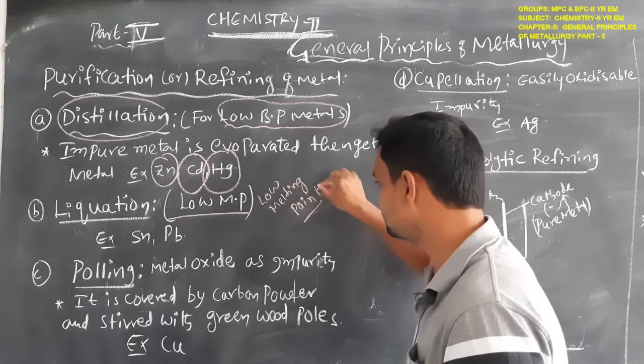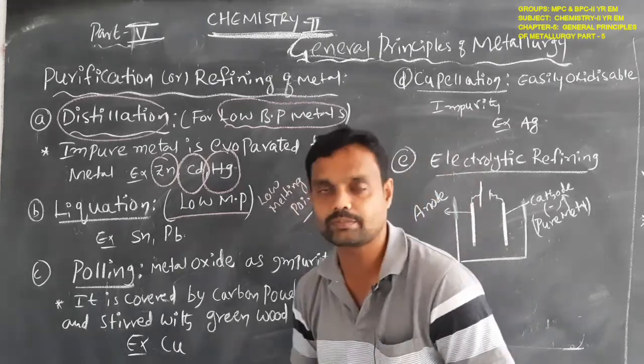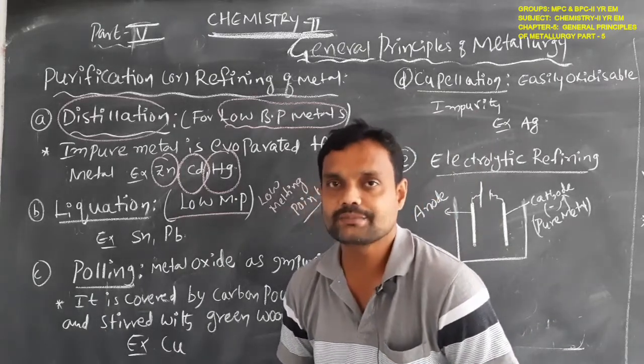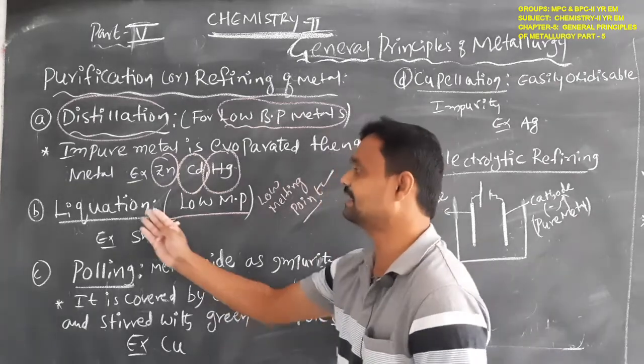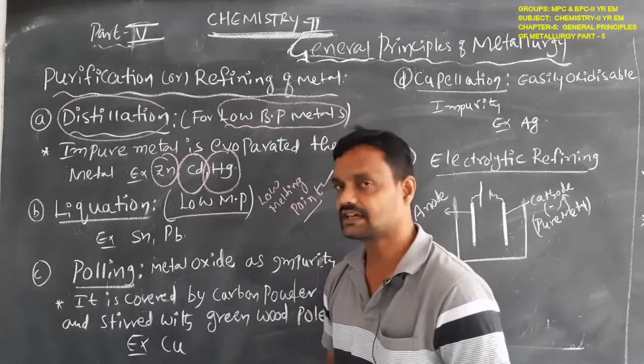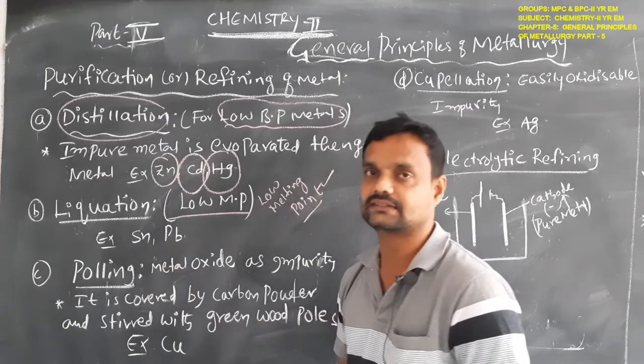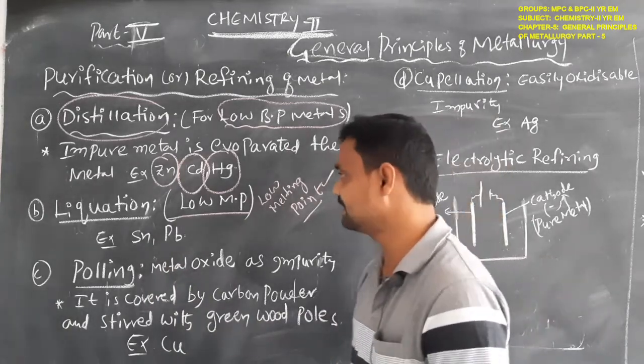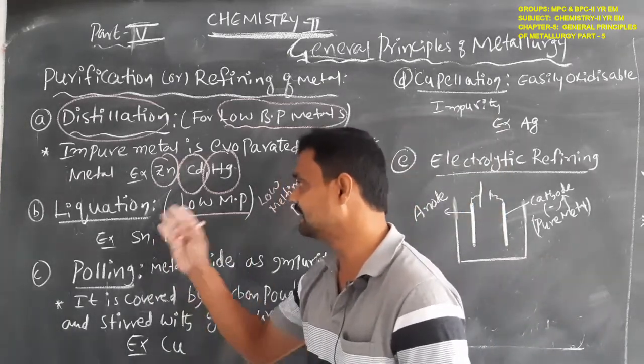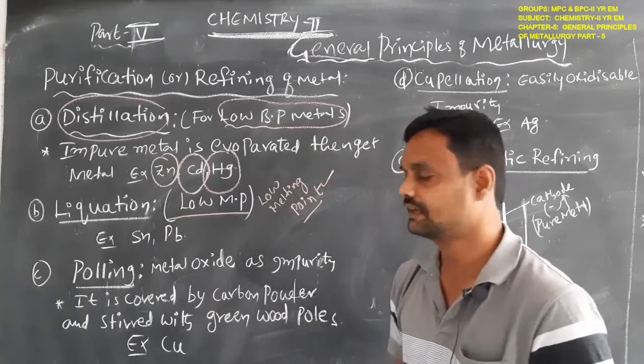The metals which have a low melting point can be purified by using the liquefaction method. For example, tin and lead are purified in the liquefaction process.